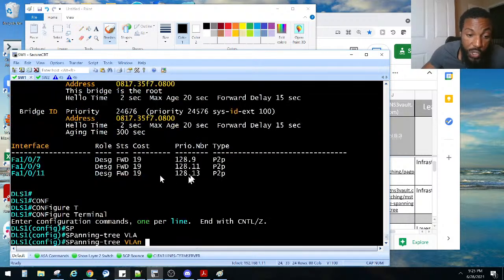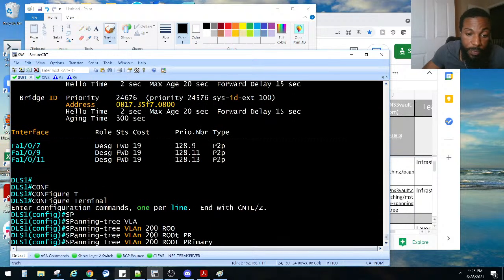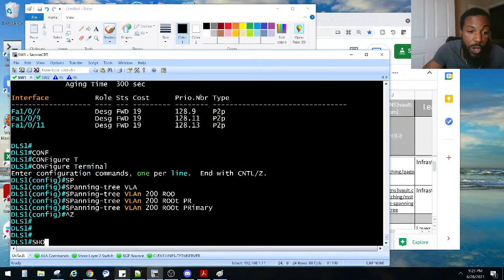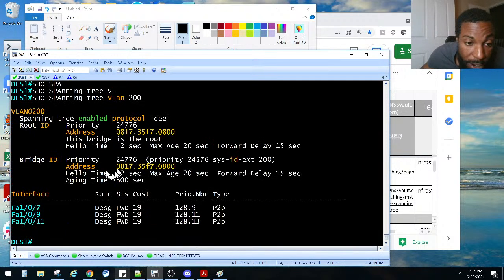So now we're going to change that with spanning tree VLAN 200 root primary. And now if we do a show span VLAN 200, we'll see the priority changes to 24576 plus 200, which gives us 24776.